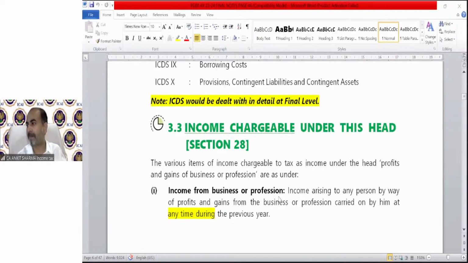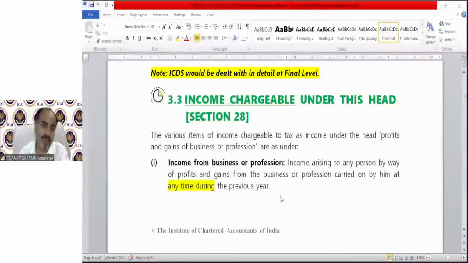Gunapali Prasanna, section 4, section 15 salary, section 22 income from house property. High five. Well done. Correct. The charging section of income tax is section 4. The charging section of salary is 15. The charging section of house property is 22. The charging section of PGBP is 28. The capital gain charging section, which we will discuss, is 45. For income from other sources it is section 56. But the charging section of PGBP is section 28.